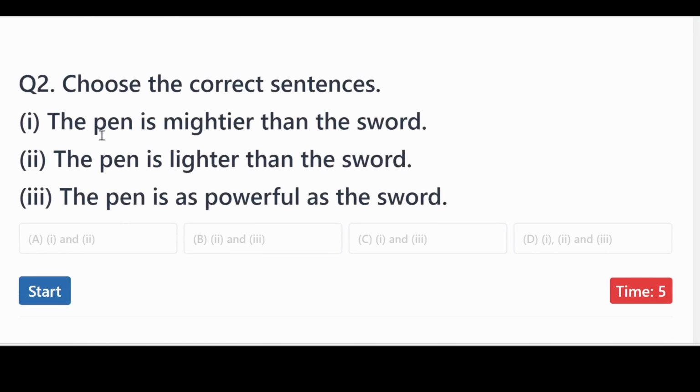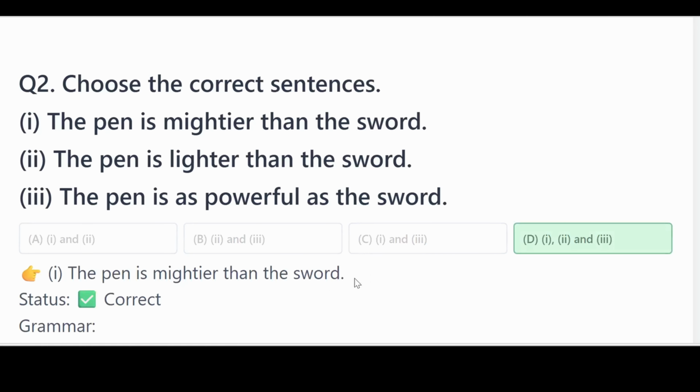What about question number 2? The pen is mightier than the sword. What do you think of this sentence number 1, is it correct or is it incorrect? What about number 2? The pen is lighter than the sword. Number 3, the pen is as powerful as the sword. Among these 4 options, which option do you think is correct? And the correct answer is all of them. Sentences 1, 2, and 3 are all correct.